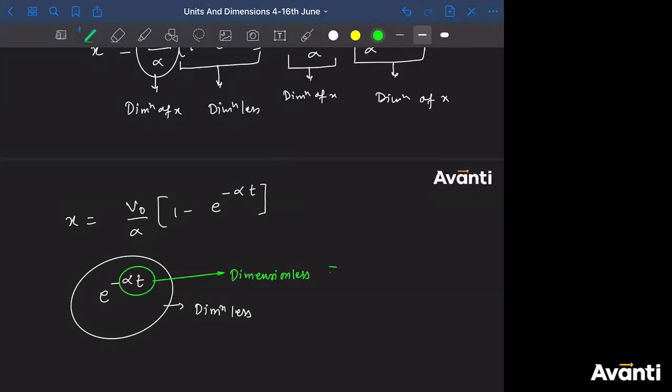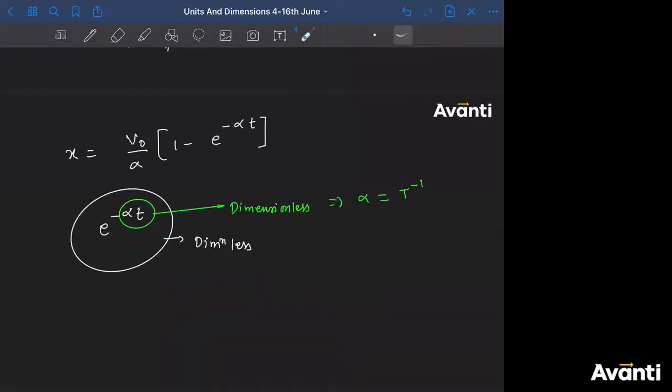So tell me what will be the dimension of alpha? Can I say it should be T inverse 1? Because t is the time. Just imagine it. If you multiply alpha with t, t is having the dimension of capital T. What should be the dimension of alpha so that the product alpha into t does not have any dimension? So it should be having T minus 1. So T minus 1 plus 1 is T to the power 0, right? All right, guys. So what is the dimension of alpha? It should be T inverse 1.